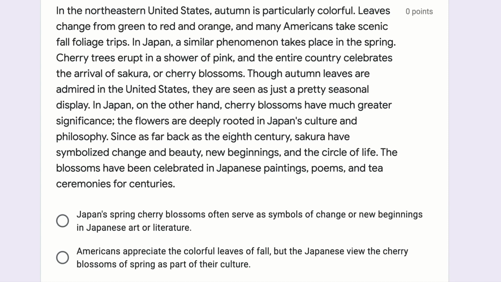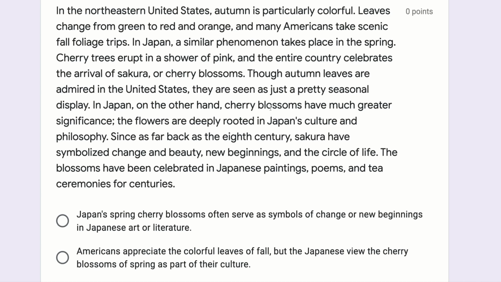Okay, so there's a lot to unpack here. Let's notice first that cherry blossoms is repeated a few times in this passage, so that can help us hone in on the author's focus. Now let's ask our questions. What is this mostly about? Well, it seems to be talking about autumn in the US and the colorful leaves, and spring in Japan with their cherry blossoms on the trees. Okay, cool. What does the author want us to know about those two things?